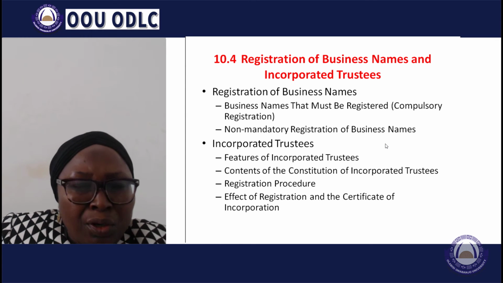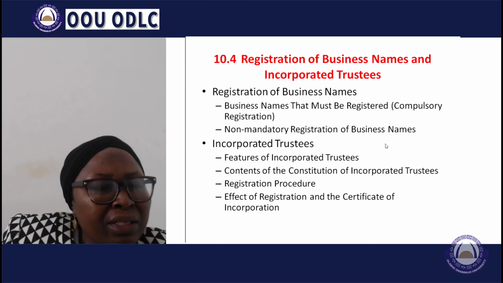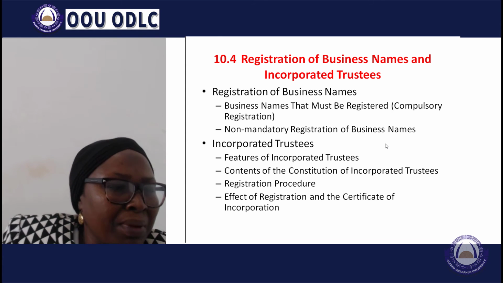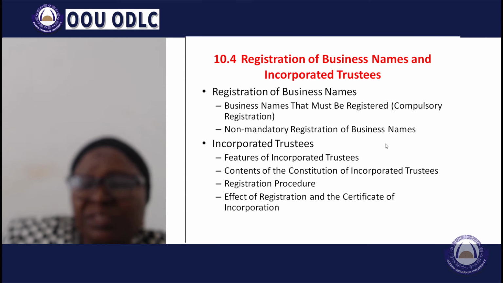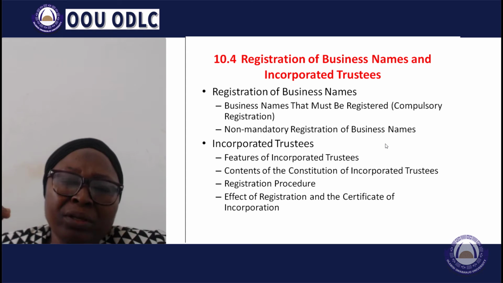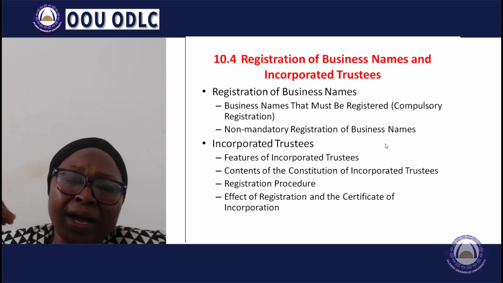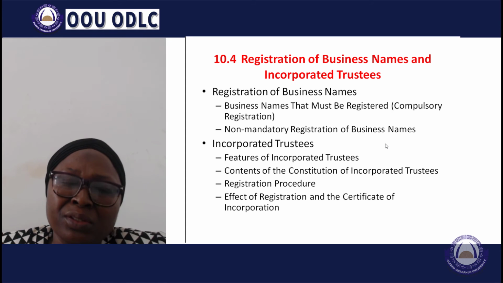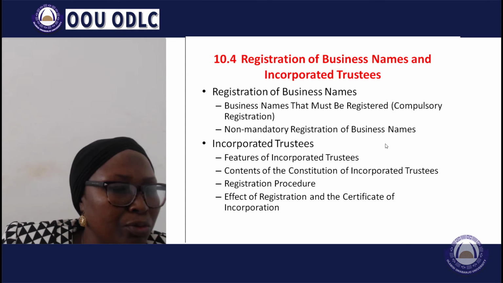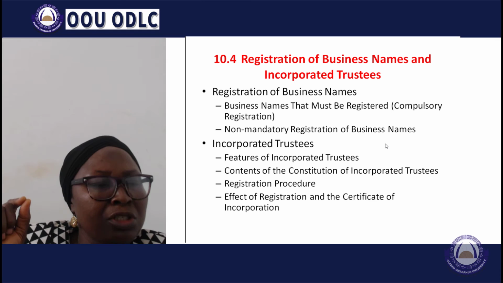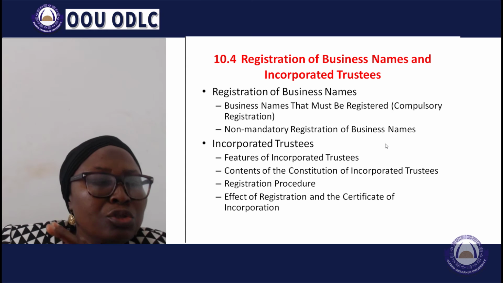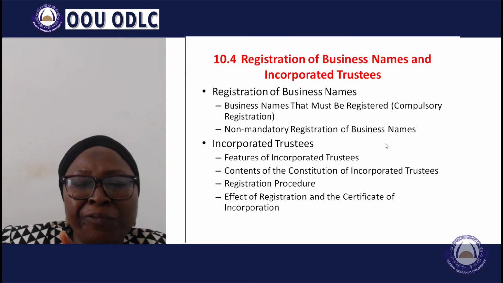Now, for incorporated trustees, the trustees are the only persons who obtain legal personality, not all the members. So for instance, you see the registered trustees of so and so. The registered trustees are the ones who can sue on behalf of the association and who can be sued on behalf of the association. They do not do business and they do not distribute profits, and its income must be applied solely towards the promotion of its object.